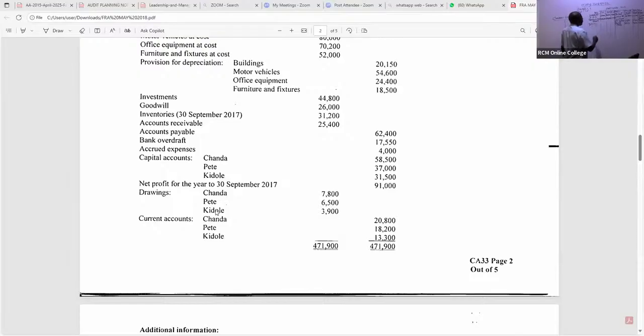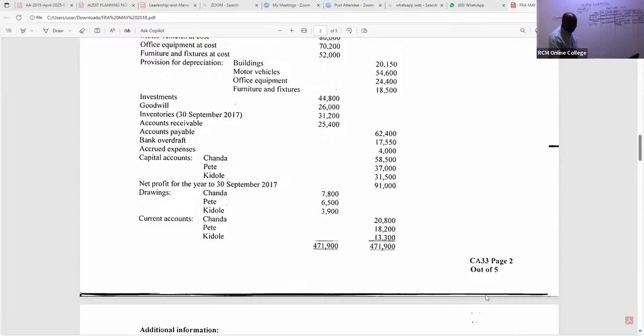So drawings, what do we have here for drawings, my good students? I can see Chanda is 7,800. I can see my good students here, Pete is 6,500. And then I can very comfortably see in this case here that this other ninja is 3,900. Great. Good.